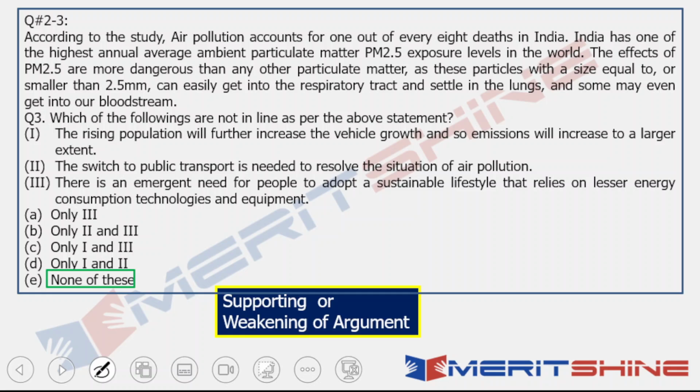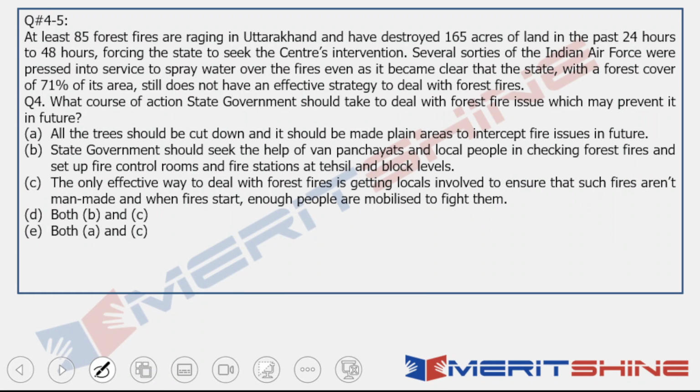Okay, and that's why people get it wrong in critical reasoning a lot of times in banking exams, because they do not have that confidence, and that confidence can only be built through strong concepts and optimum practice, right? So now question number 2, 3 done. Now question number 4, 5. A set of 2 questions, same paragraph. So try it out. Done.